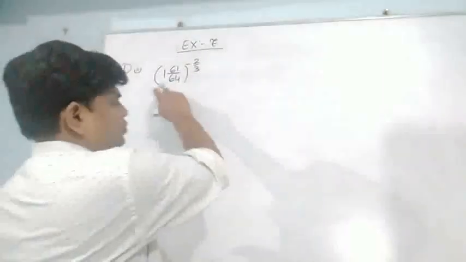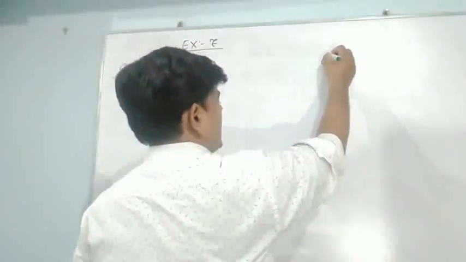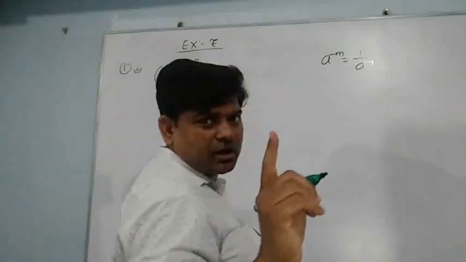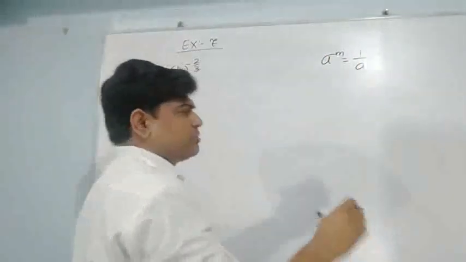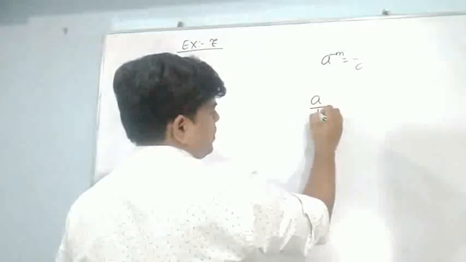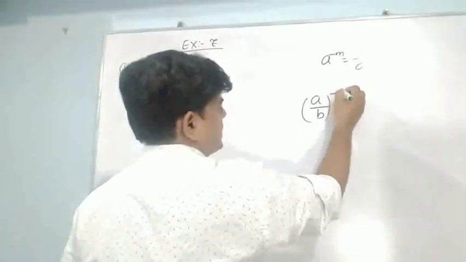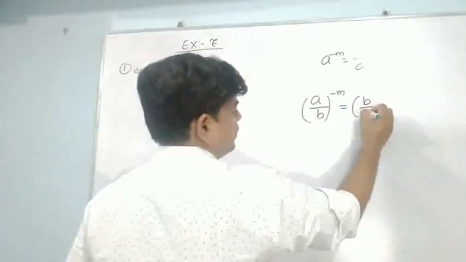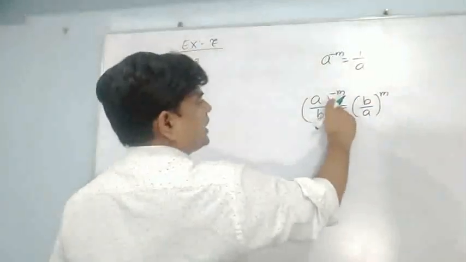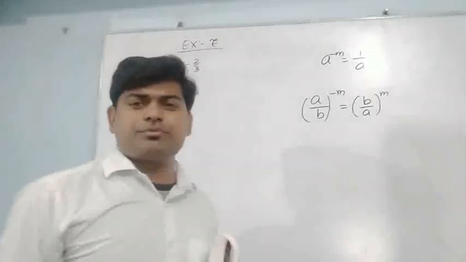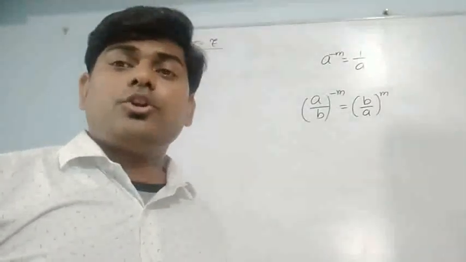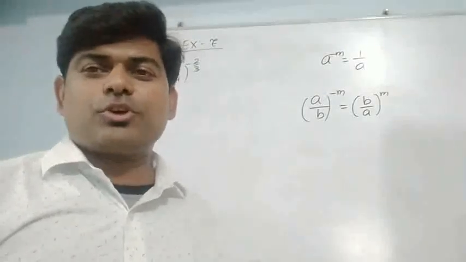And one more thing before solving this question. As I told you, if I am having this one, I can write 1 upon a to the power n. Now listen to me, one more thing: if I am having a upon b to the power minus m, I can write it as b upon a to the power m. This negative sign can convert to a positive if the numerator takes the denominator place and the denominator takes the numerator place. Hope you are getting me.